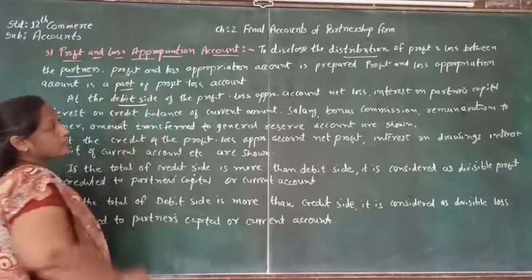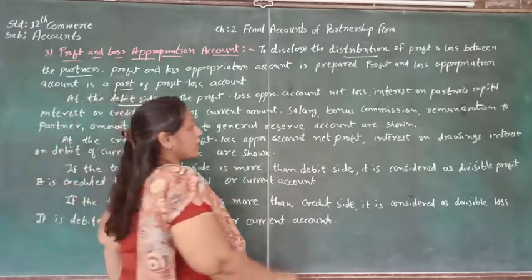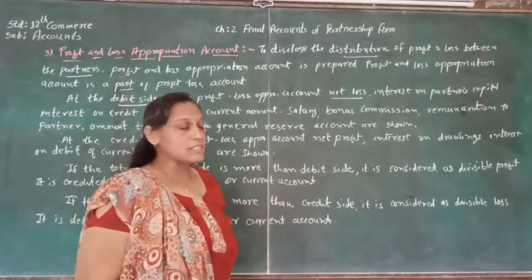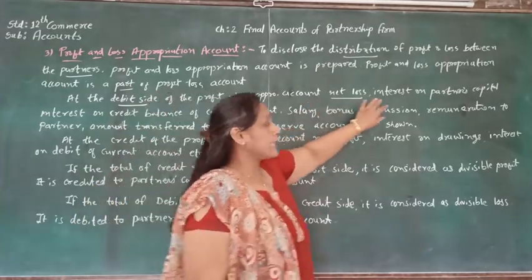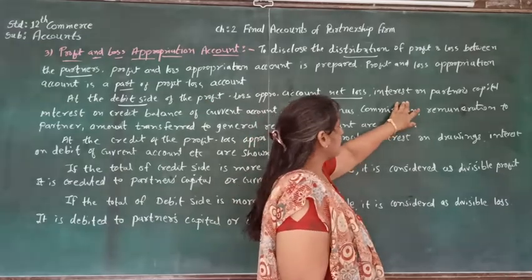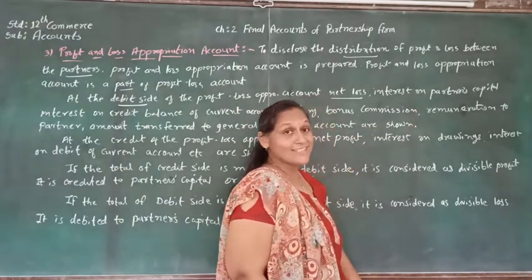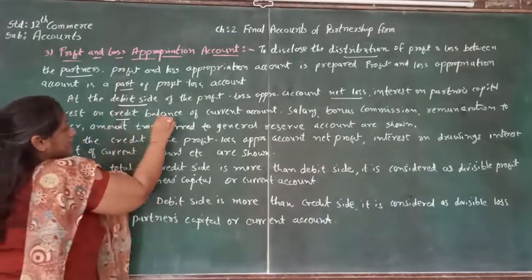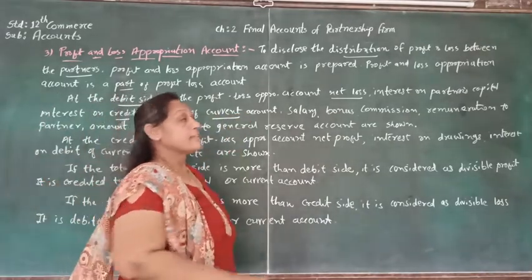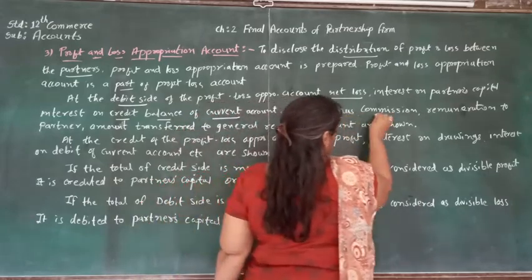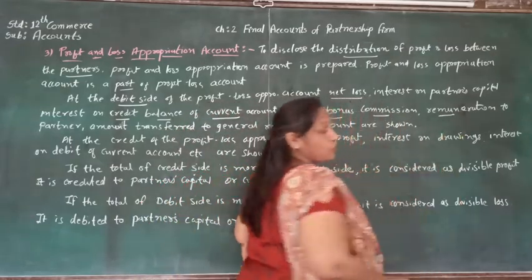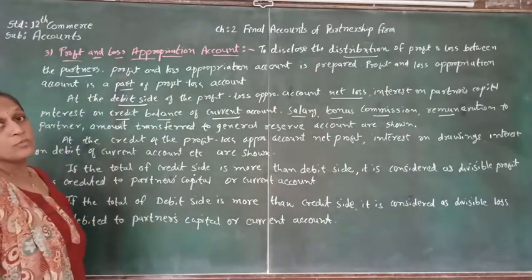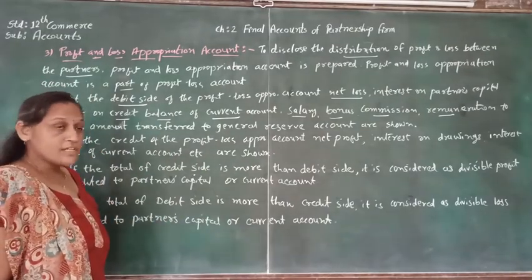If the partners are willingly ready to prepare the profit and loss appropriation account, then on the debit side, the net loss which is transferred from the profit and loss account will be shown. Then interest on partners' capital, then interest on credit balance of current account, then salary, bonus, commission, remuneration, whichever is given to the partner, will be debited to the profit and loss appropriation account.